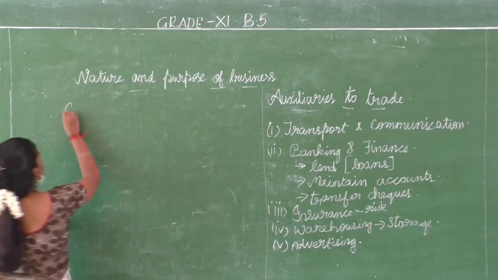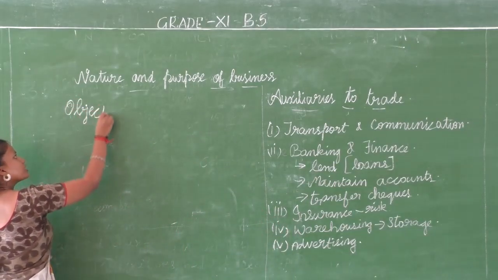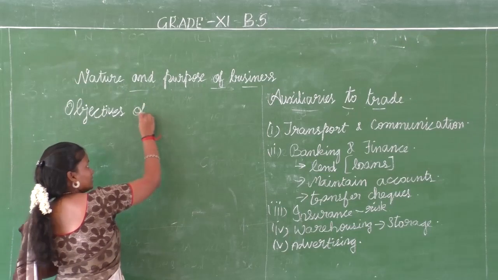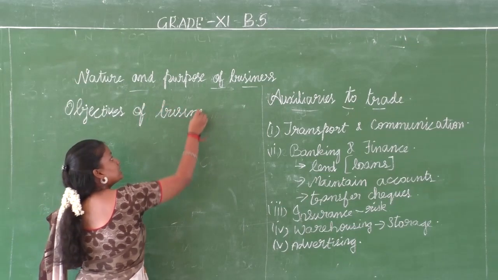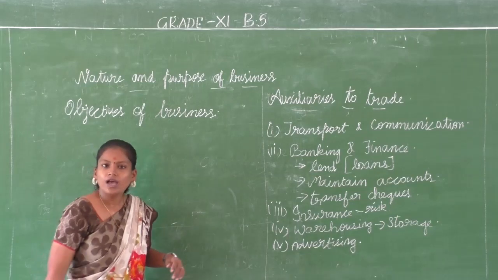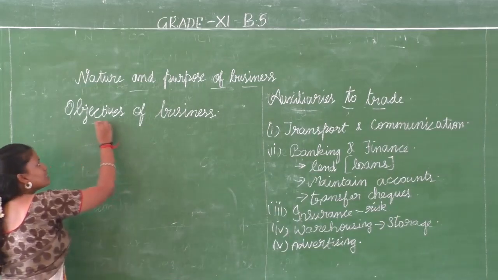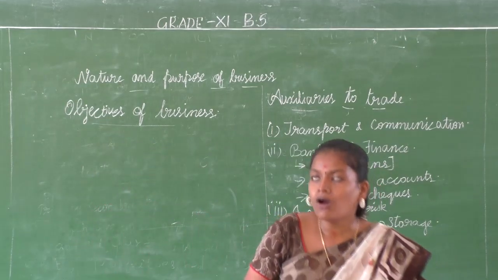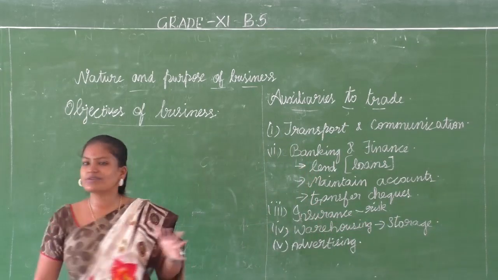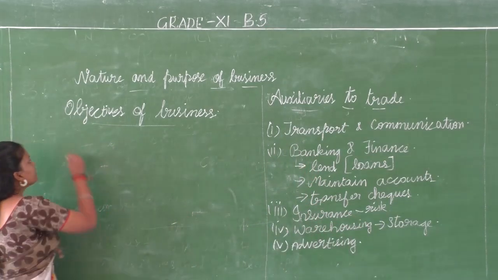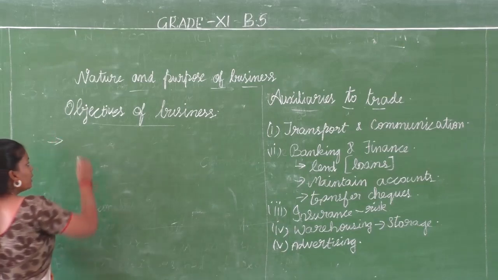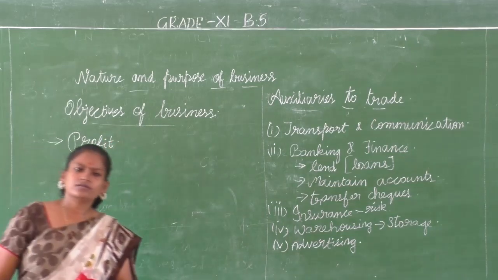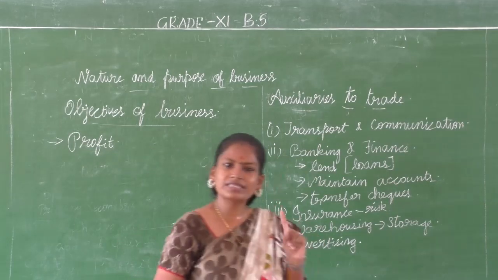Talking about objectives of business, the main objective of any business organization would be to earn profit. Because we have already discussed in the definition of business that it's an economic activity that helps you to earn a profit or a livelihood. So when we talk about business, it is mostly with the point of profit.